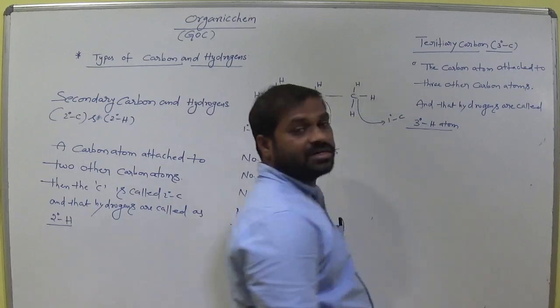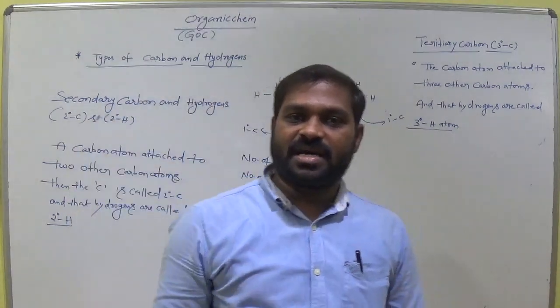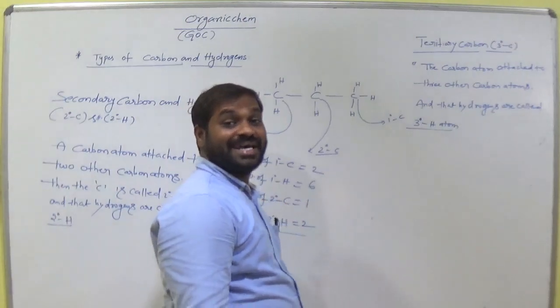Clear? So a carbon atom bonded with three other carbon atoms, then we call it is clearly tertiary carbon.